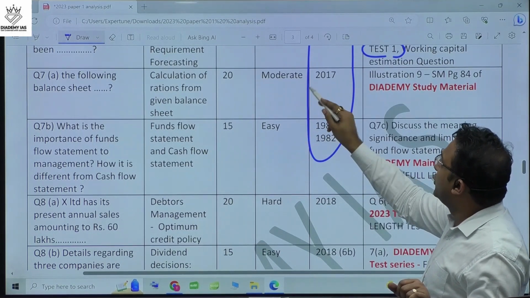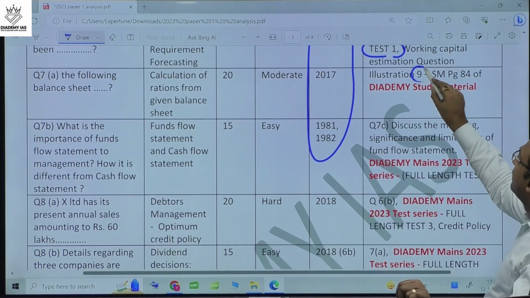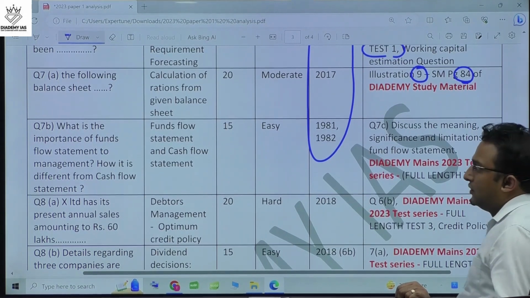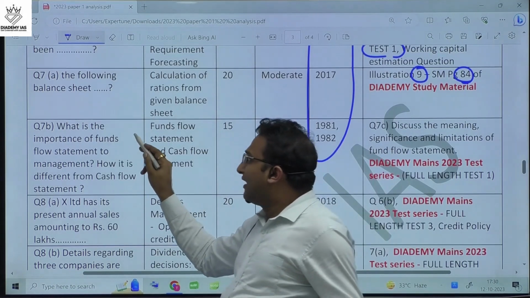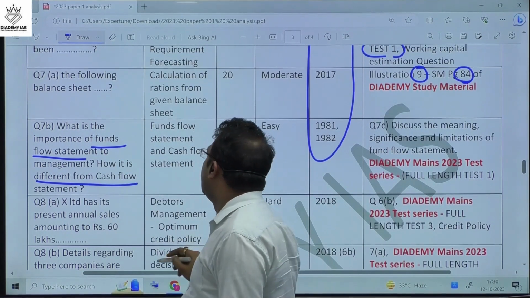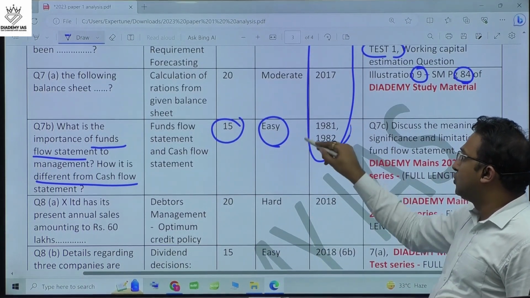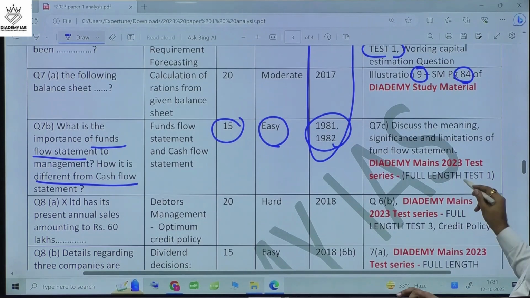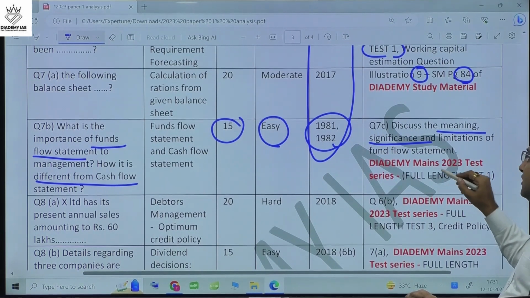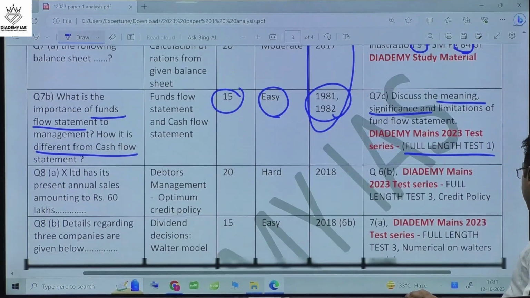20 marker question, moderate, repeated from 2017. Illustration number 9 from the study material, page number 84, this can be found. Next question was about what is the importance of funds flow statement and how it is different from the cash flow statement. Okay, 15 marker, easy question, repeated from 1981-82, and in our test series we asked this, the meaning and the importance. Okay, so definitely in full length test number 1 we can find this question.